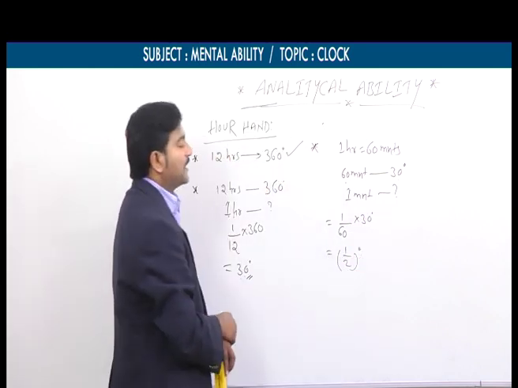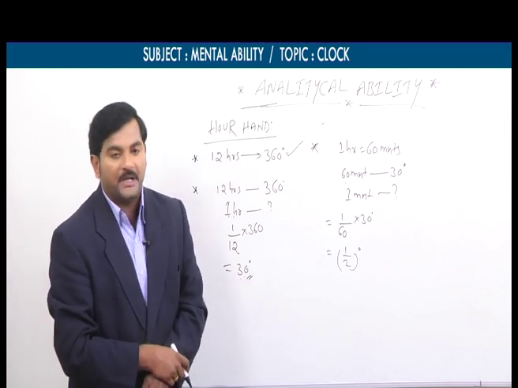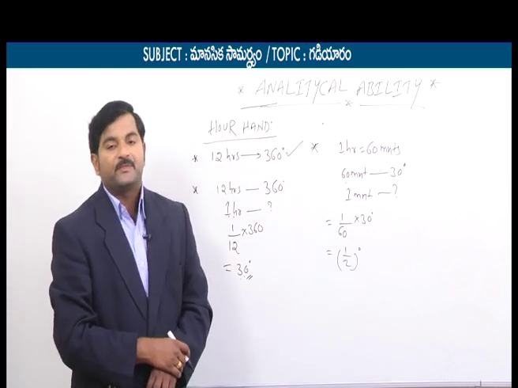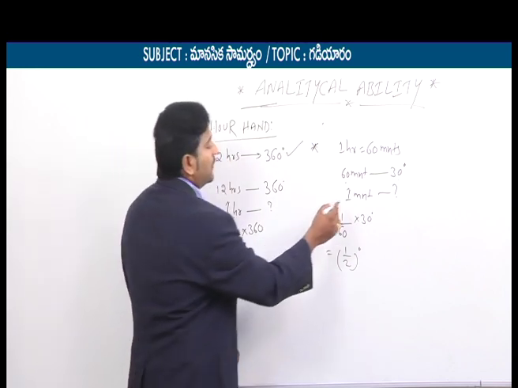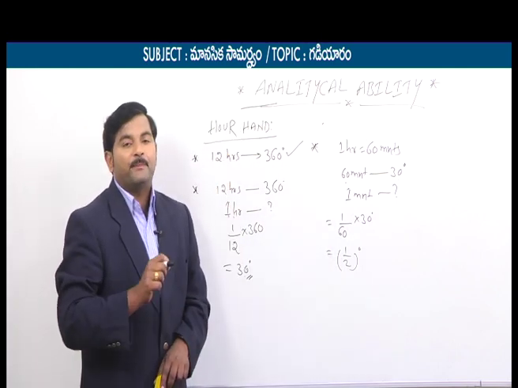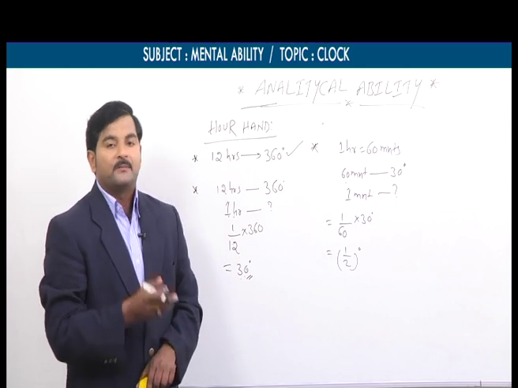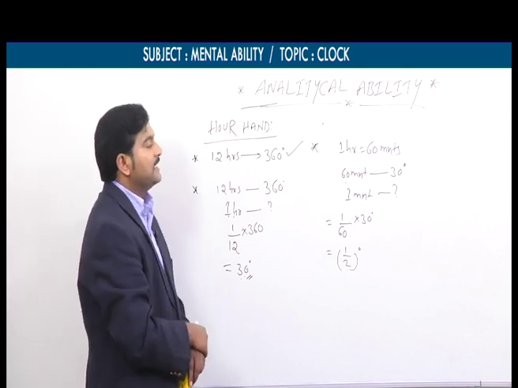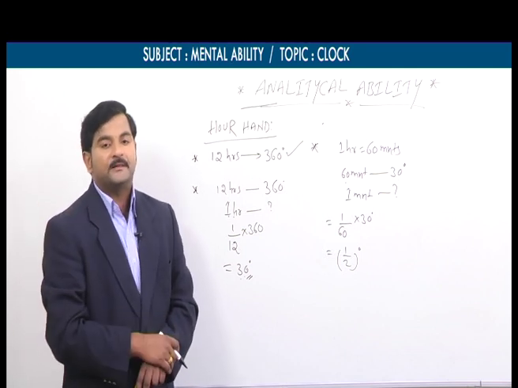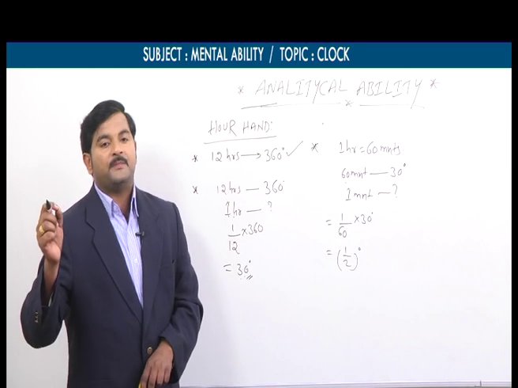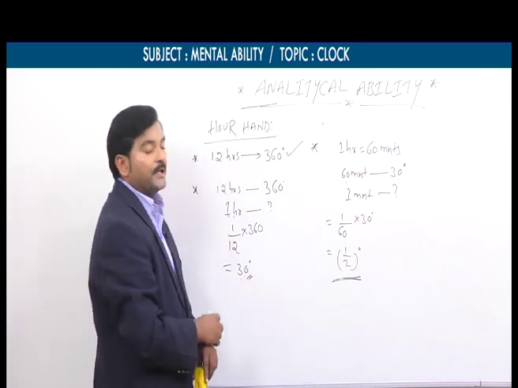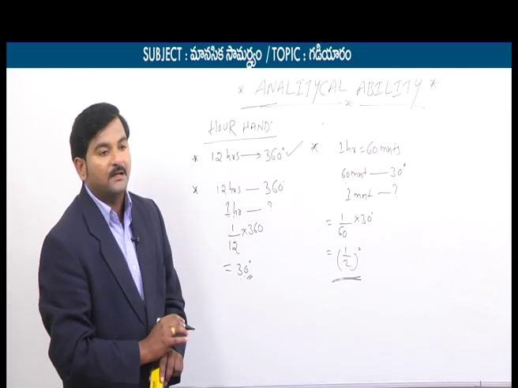So with this what can we conclude, my dear students? The hour's hand can trace 1 by 2 degree, or half a degree, in the span of only 1 minute. Previously, a bit on these 3 points came in the APPSC examination. That bit was: in the span of 1 minute, the hour's hand makes how many degrees? So our answer is only half a degree.